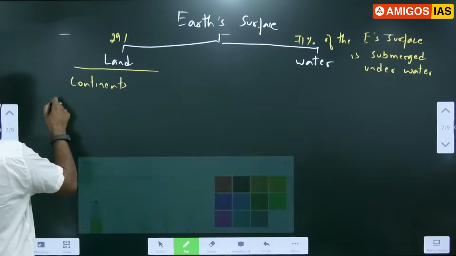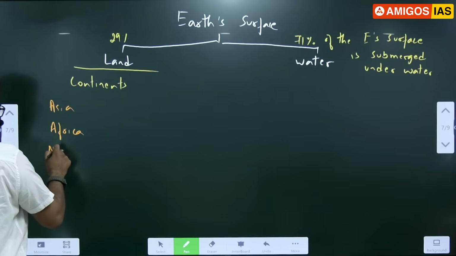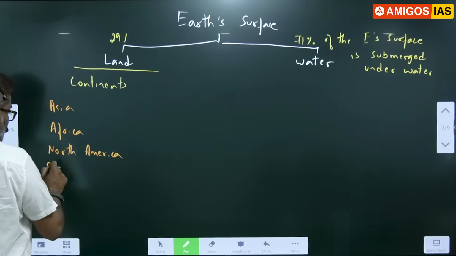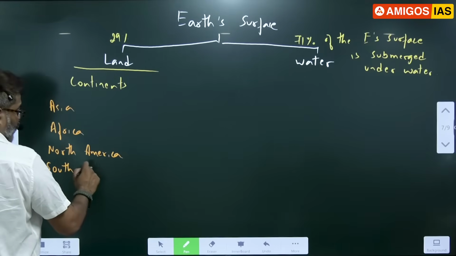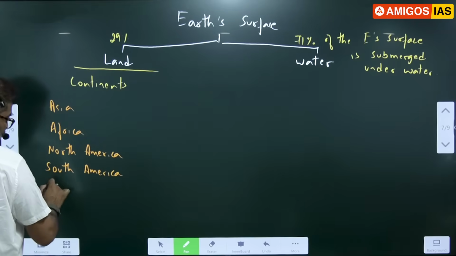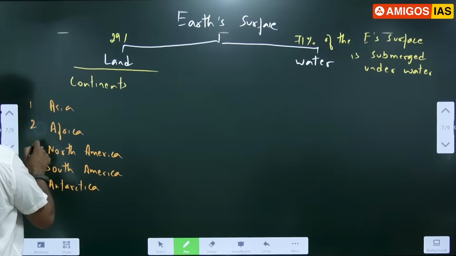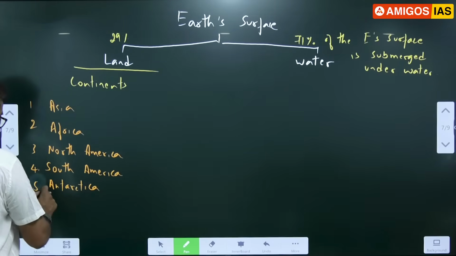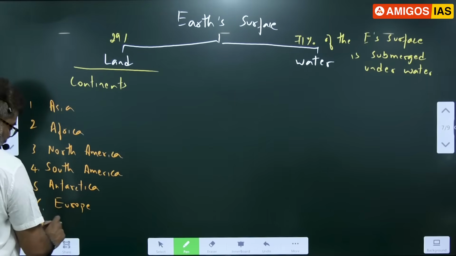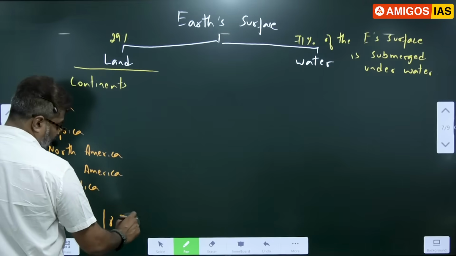Quickly write Asia, Africa, North America, South America, because you should have notes, one in map form, one in this form. Antarctica 5th, sixth Europe, 7th Oceania, 8th continent is Zealandia.